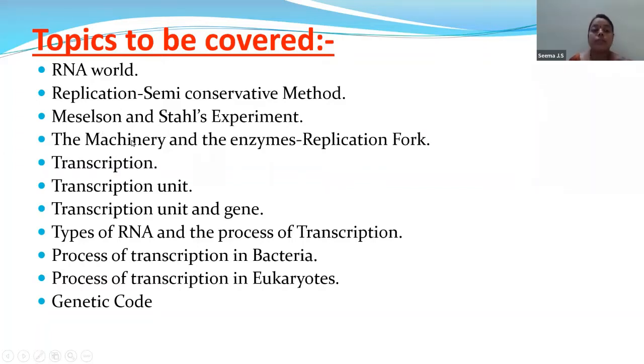Then we'll discuss the machinery and the enzymes, the replication fork, transcription, the transcription unit and gene, the types of RNAs and the process of transcription in bacteria and eukaryotes. That is, we are going to discuss transcription in both prokaryotes as well as eukaryotes. Then we'll discuss the genetic code.